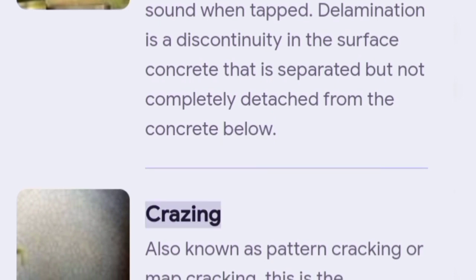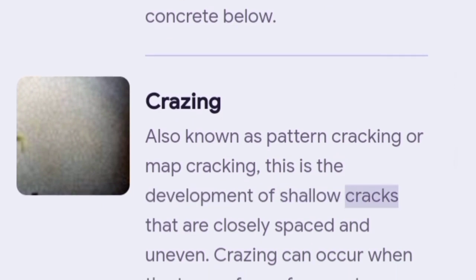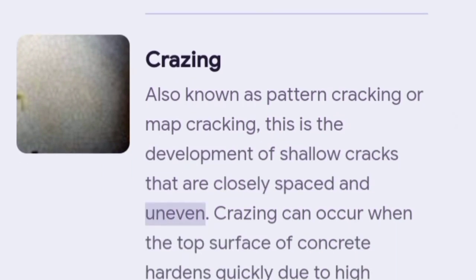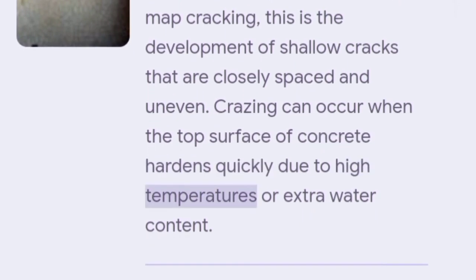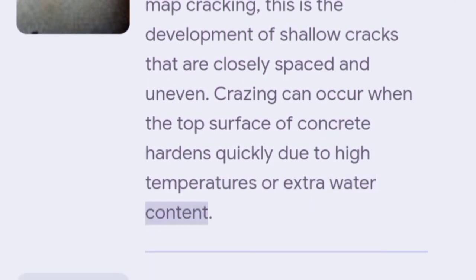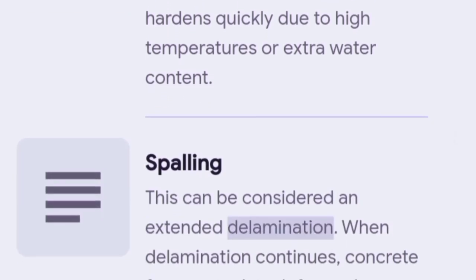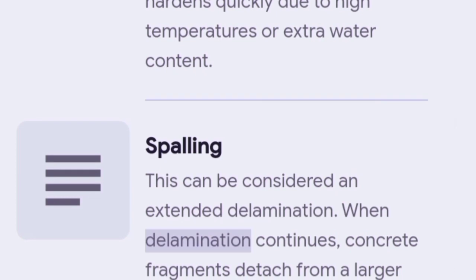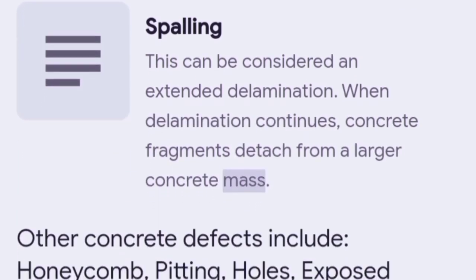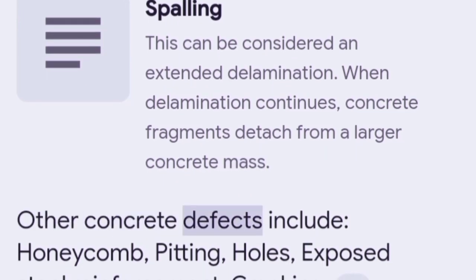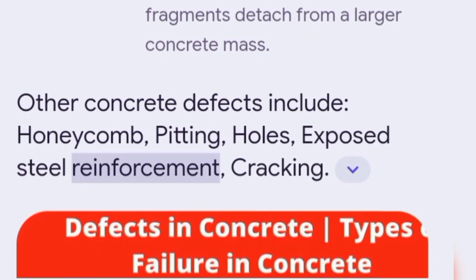3. Crazing, also known as pattern cracking or map cracking. This is the development of shallow cracks that are closely spaced and uneven. Crazing can occur when the top surface of concrete hardens quickly due to high temperatures or extra water content. And 4. Spalling. This can be considered an extended delamination. When delamination continues, concrete fragments detach from a larger concrete mass. Other concrete defects include honeycomb, pitting, holes, exposed steel reinforcement, and cracking.